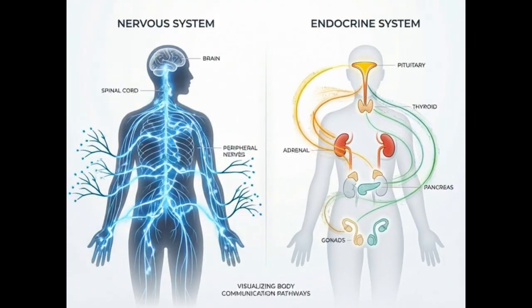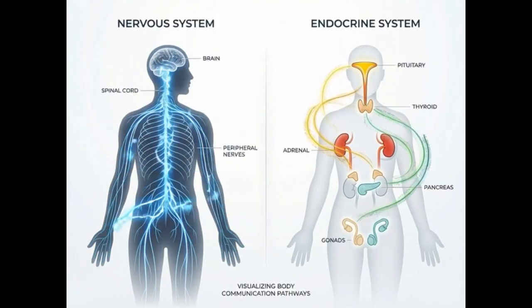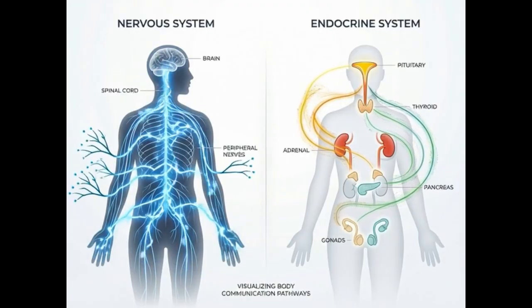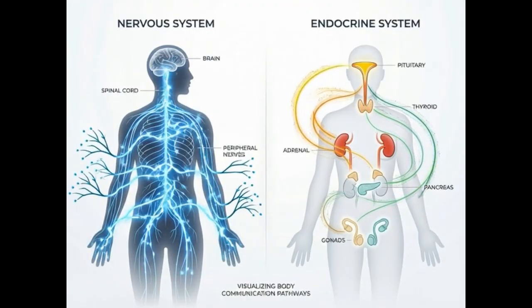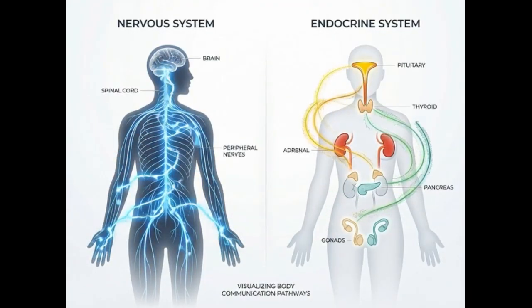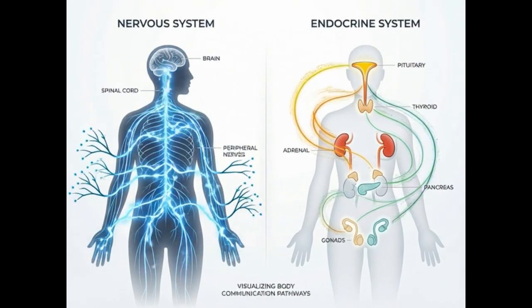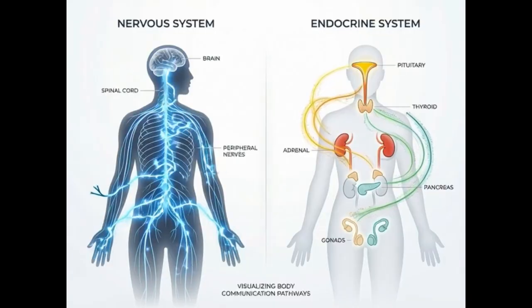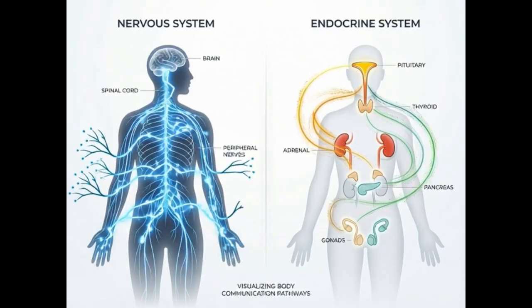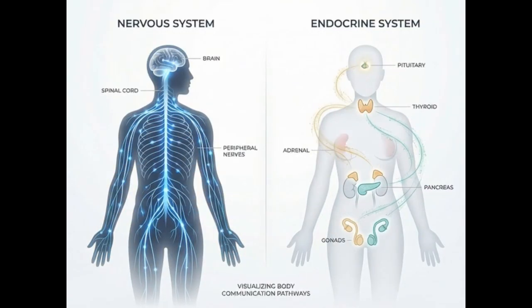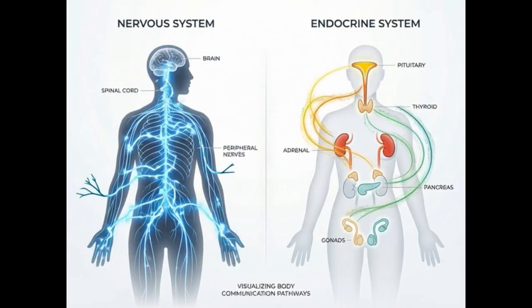The endocrine system communicates using hormones released into the bloodstream. It acts slowly, but its effects last longer. Example, growth, metabolism, stress response. Wrap up. The nervous system is fast and precise. The endocrine system is slow and widespread. Together, they maintain balance and coordination.